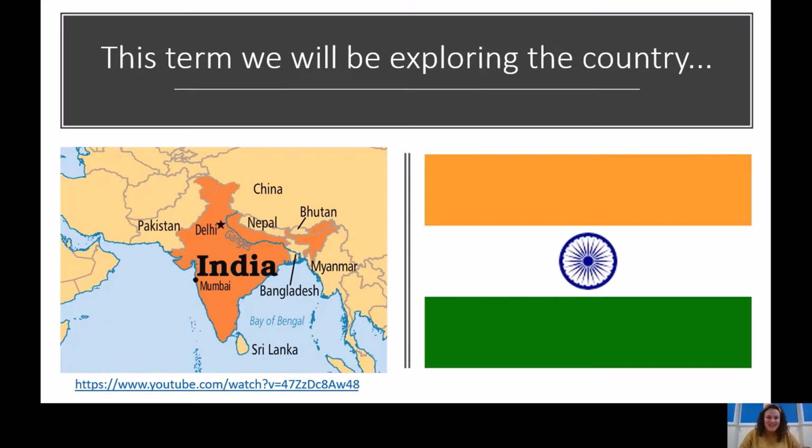This term, we will be exploring the country of India. And here you can see a picture of the Indian flag and a map of India. You can see this section here in the darker orange is India. Let's watch a video.